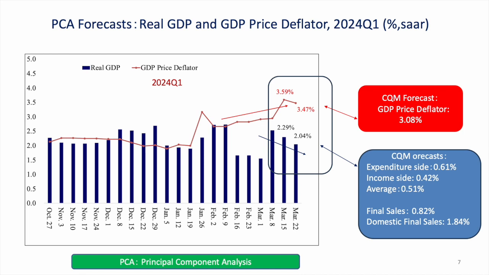The PCA also shows an upward trend in inflation and a slowdown in the economy. However, the economic growth rate is about 2%, much higher than the CQM forecasts, due to the rise in stock prices.